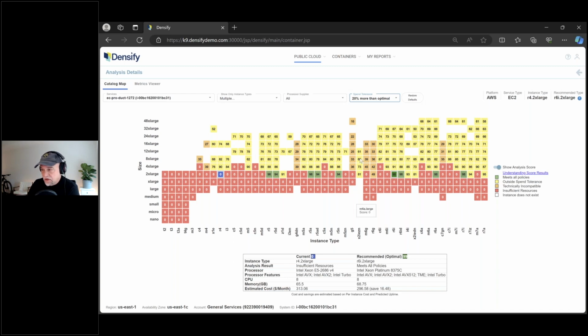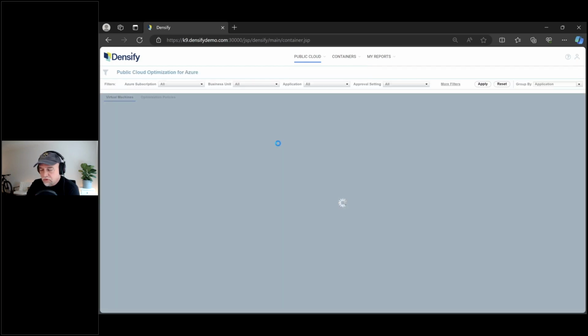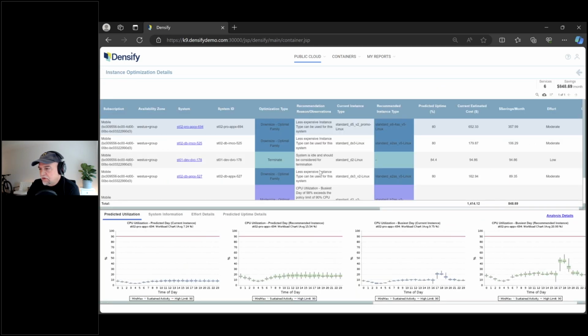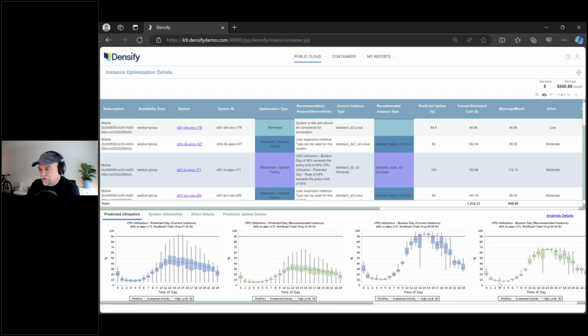The big one being the FinOps policy of how much waste am I willing to put up with in my organization. And it's kind of a progressive setting that you can bring down as you mature. I'm going to show one more quick thing. I'm going to go over to Azure just because the Azure map is cool and different. I'm going to go into mobile dev, and we'll start with this 117 one.